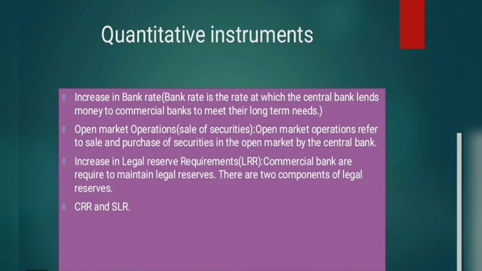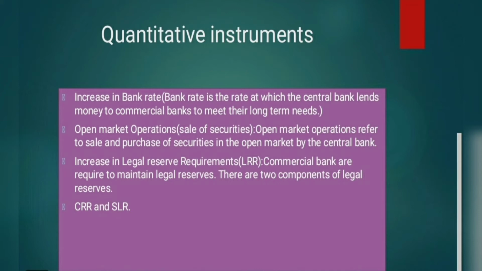Next one is open market operation or sale of securities. Here it refers to the sale and purchase of securities in the open market by the central bank. It directly influences the level of money supply in the economy. During excess demand, the central bank offers securities for sale, and sale of securities reduces the reserves of commercial banks. So it adversely affects the banks' ability to create credit and decreases the level of aggregate demand in the economy.